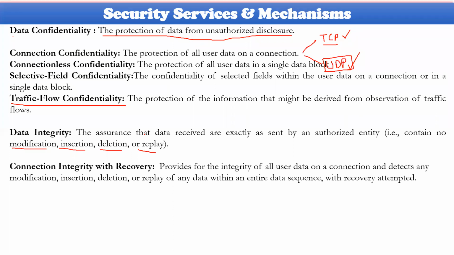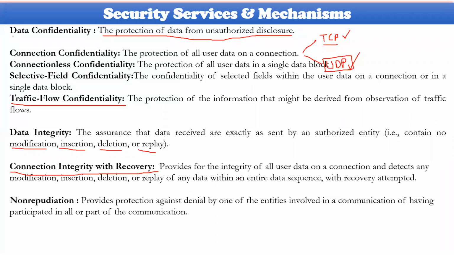And how you have to provide all this, we will see in the next unit. So connection integrity and recovery. Connection integrity, in the sense that as and when a secure connection is made between one user and another user, if there is any possibility of leaking, that leaking should always be taken care of by the connection itself. And non-repudiation: both parties must agree to communicate. So that is non-repudiation.